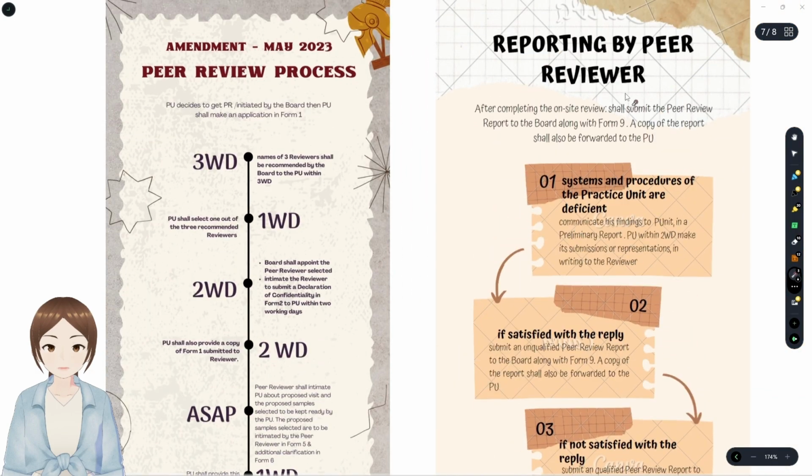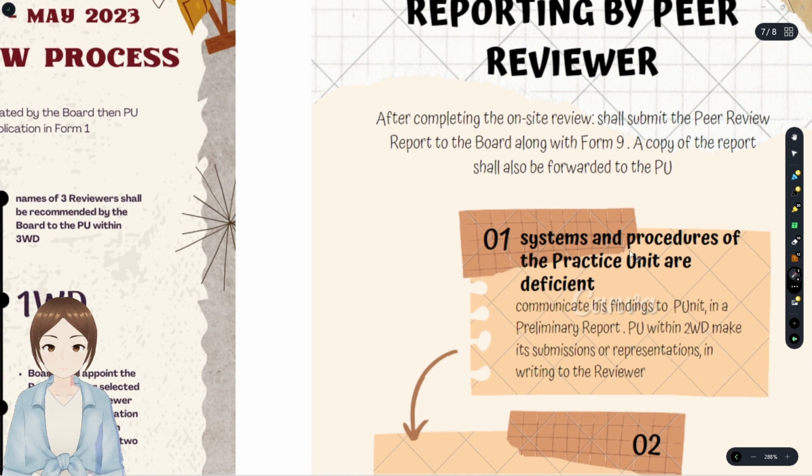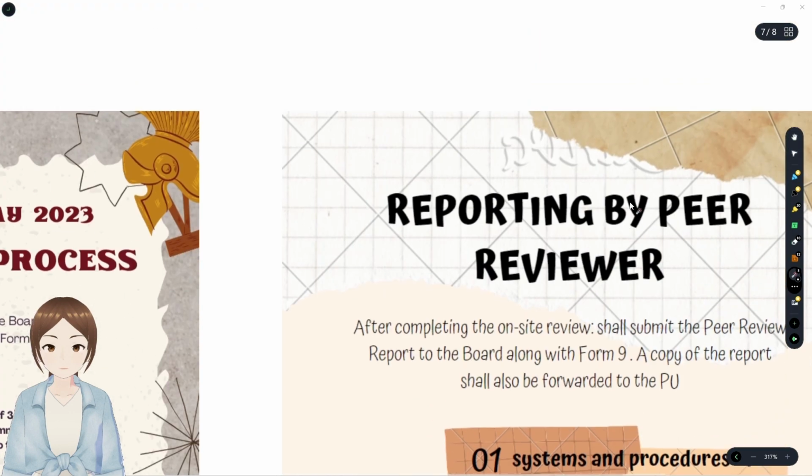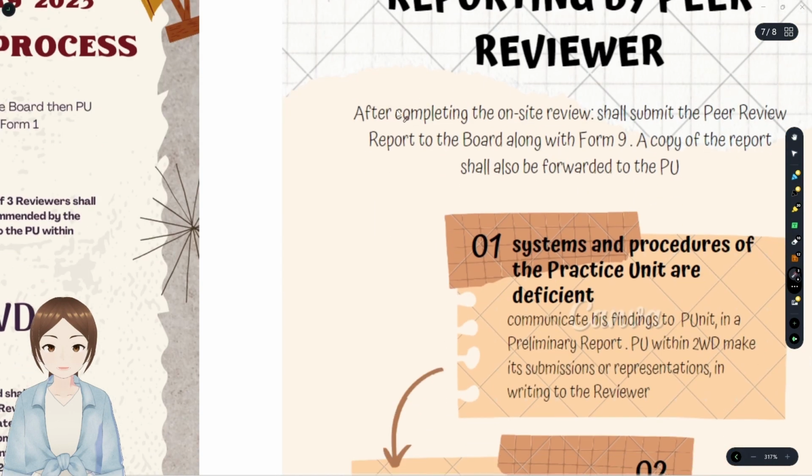After the peer review process was completed, how will the peer reviewer report that? First, after completing the on-site review, the peer reviewer shall submit the peer review report to the board along with Form 9. In Form 9, a copy of the report shall be forwarded to the board and the PU.